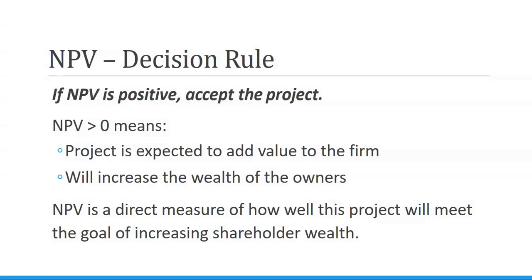The decision rule for the net present value is that if net present value is greater than zero, we can accept the project. So if net present value is greater than zero, that means we meet the minimum required return for the risk level. The project is expected to add value to the firm. It has positive cash flows towards the end. It's a direct measure of how well this project meets our goal of increasing shareholder wealth.